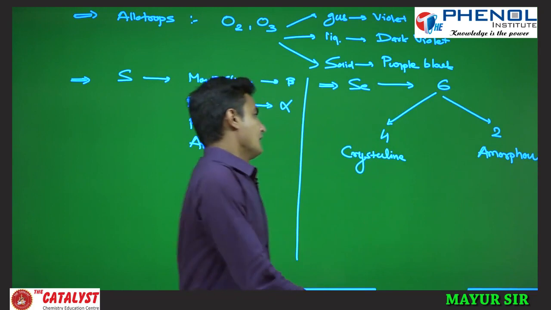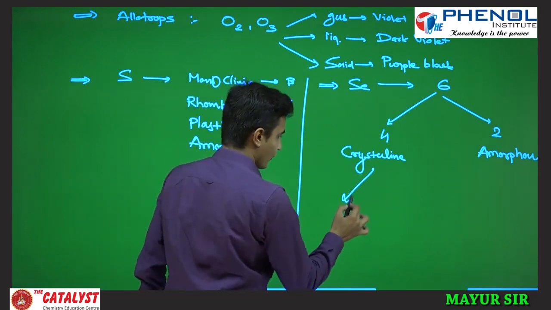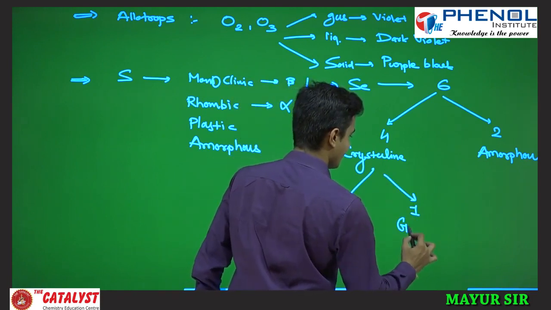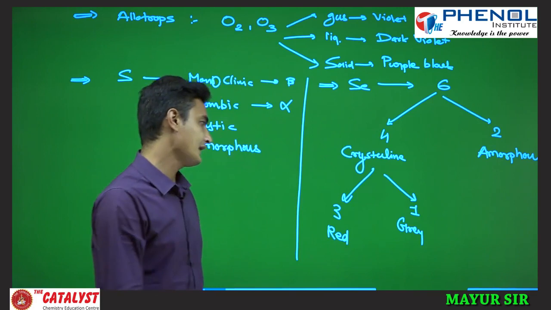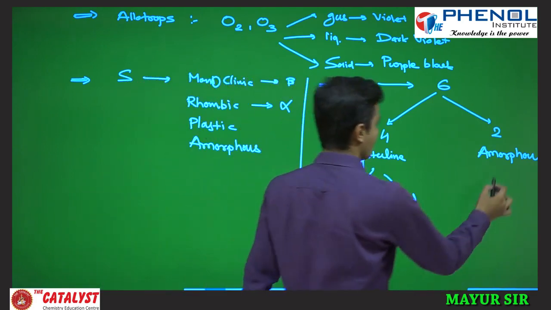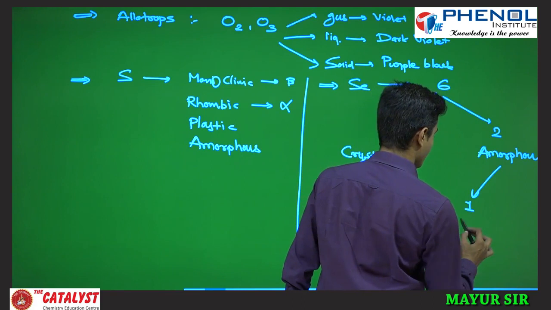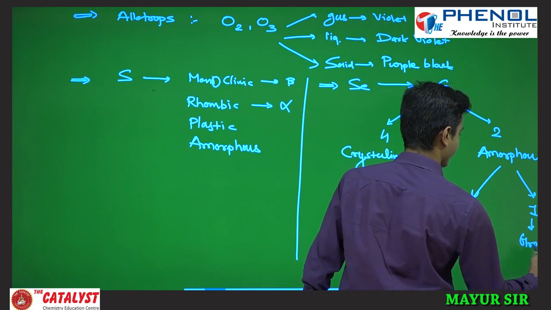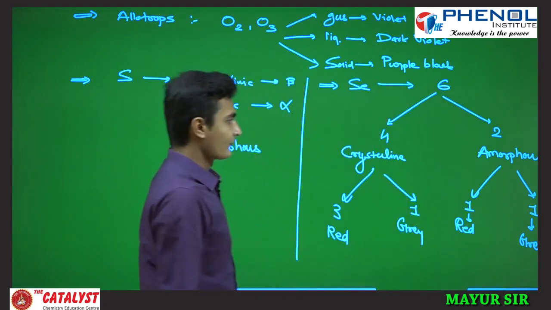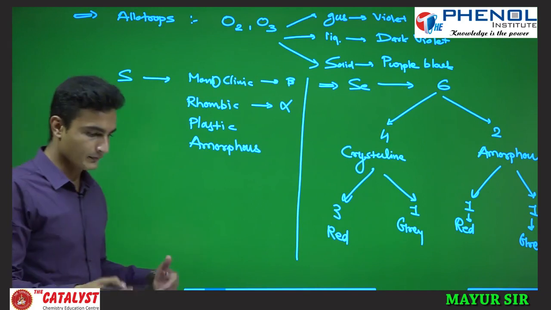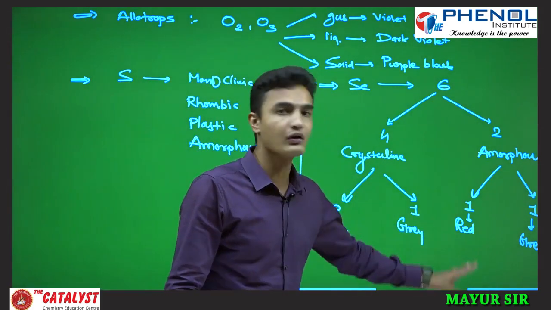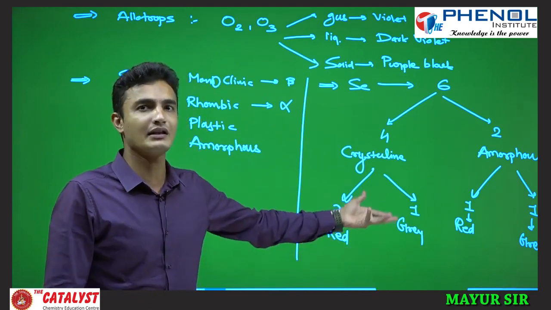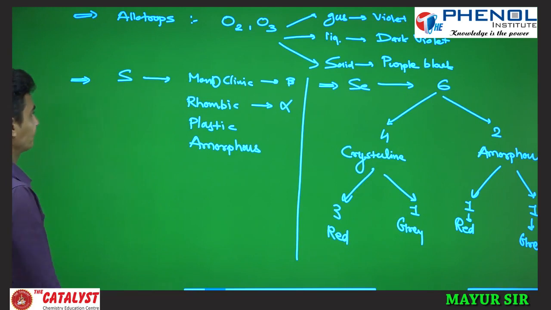Now if you see crystalline amorphous, out of the 4, 3 are in the red form and 1 is in the gray form. Likewise here 1 is in the red form and 1 is in the gray form, okay, clear. So these are the 6 allotropes. There are total 4 seleniums which are red in color, but they are different in crystal packing, and that's why they are called allotropes, fine.